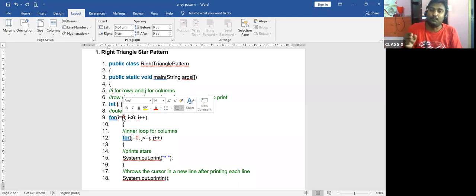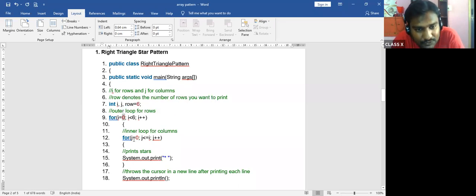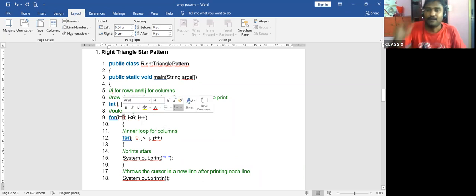So for the inner loop, the first time it is empty. What happens here? J is equal to 0, J is less than or equal to I. I is what? 0. So start with 1; 1, 2; 1, 2, 3; 1, 2, 3, 4; 1, 2, 3, 4, 5; 1, 2, 3, 4, 5, 6.